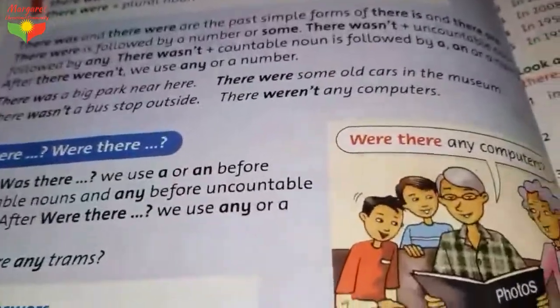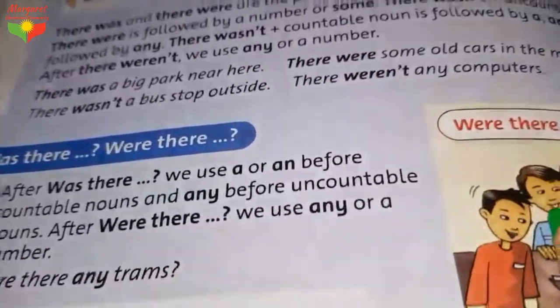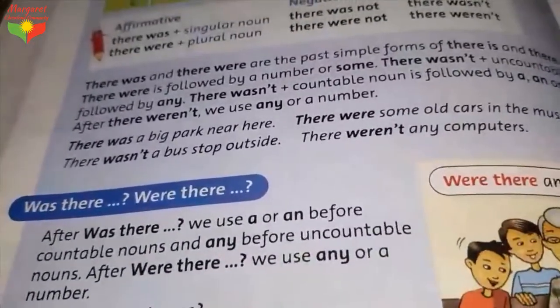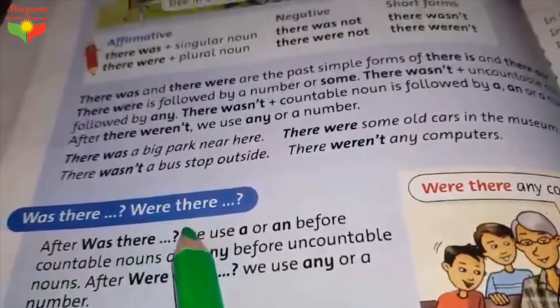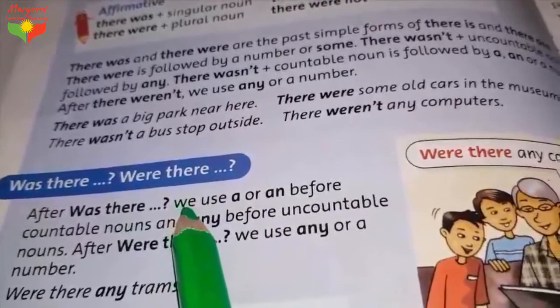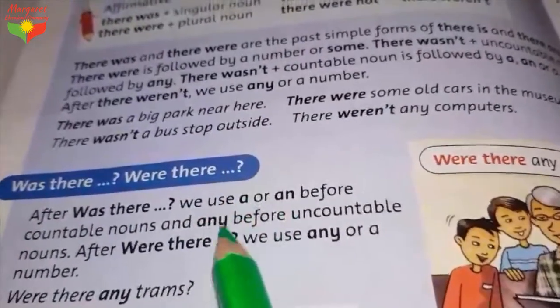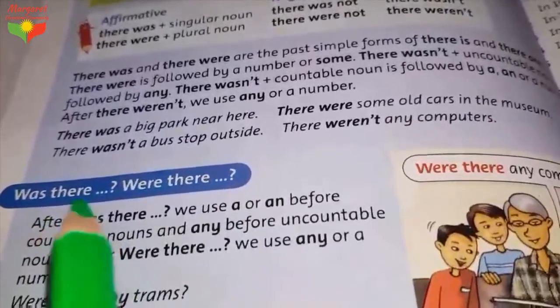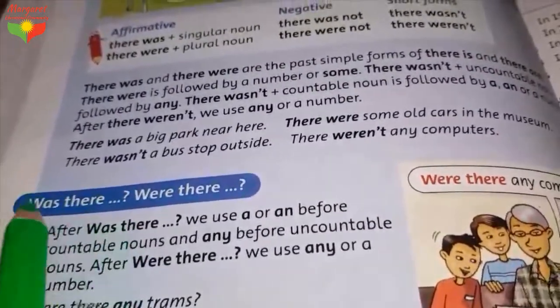Then we have another form, which is question form. How can you make a question? How can you ask a question by using was there and were there? Actually, it is very easy. Why? Maybe you are going to ask me, teacher Ashna, how is it easy? I'm going to answer you. It's easy because you can play with the position of was and there.